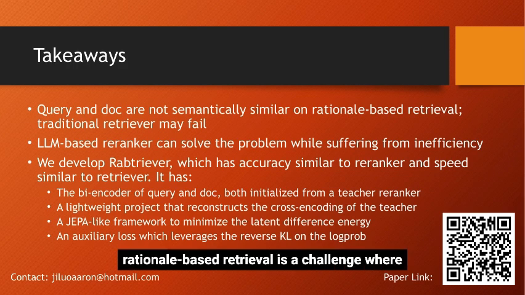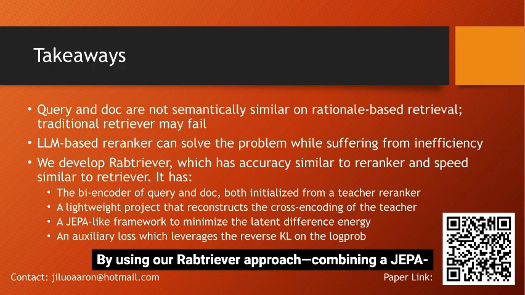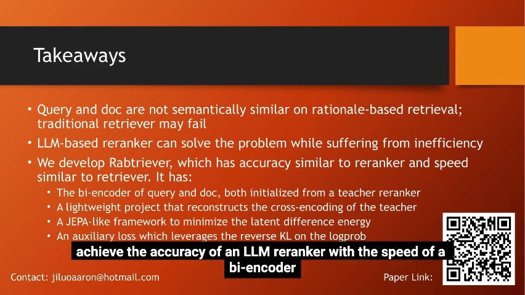To wrap up, rationale-based retrieval is a challenge where traditional retrievers often fail. By using our RaBTriever approach, combining a JEPA-like framework with a lightweight predictor, we can achieve the accuracy of an LLM re-ranker with the speed of a biencoder.